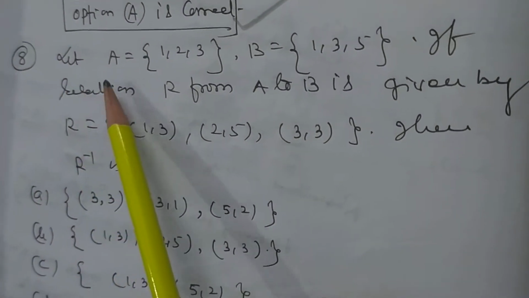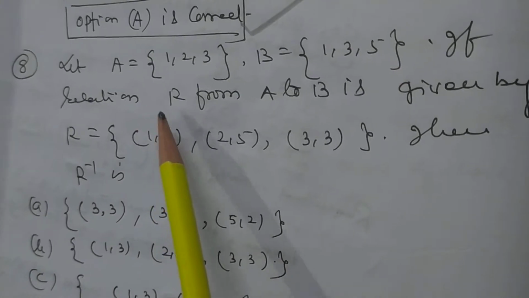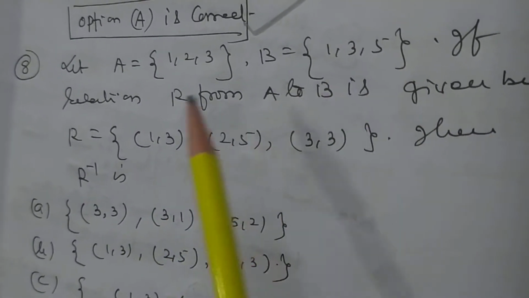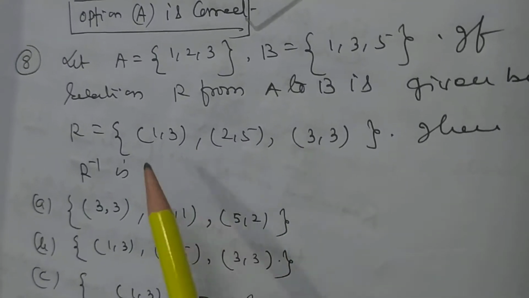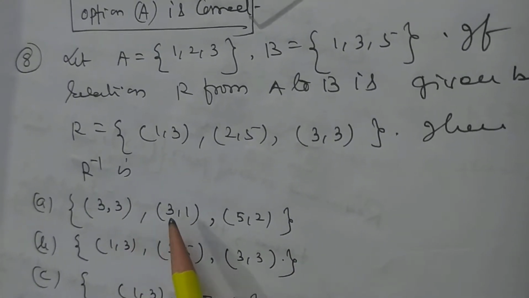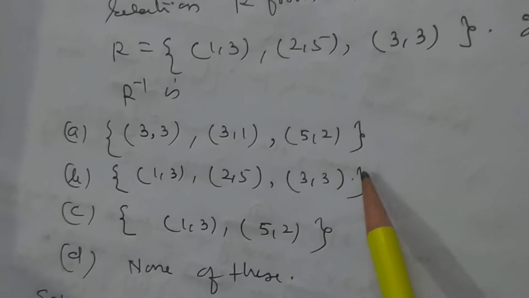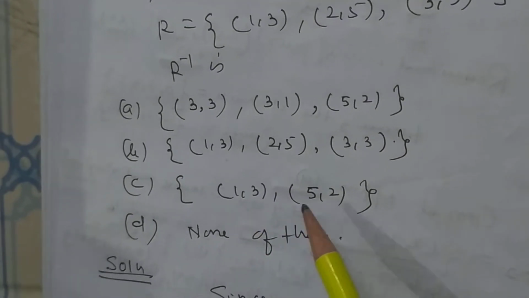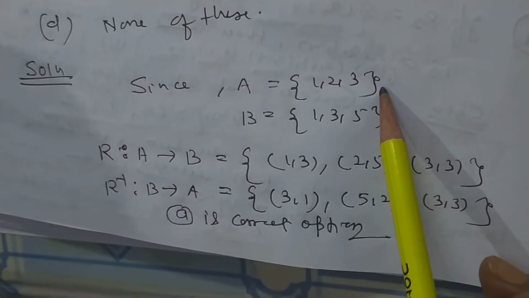See problem number 8. Let A is equal to {1, 2, 3}, B is equal to {1, 3, 5}. If relation R from A to B is given by R is the collection of the elements {(1,3), (2,5), (3,3)}, then R inverse is: {(3,3), (3,1), (5,2)}; {(1,3), (2,5), (3,3)}; {(1,3,5,2)}; none of these. My dear student, A is {1, 2, 3}.